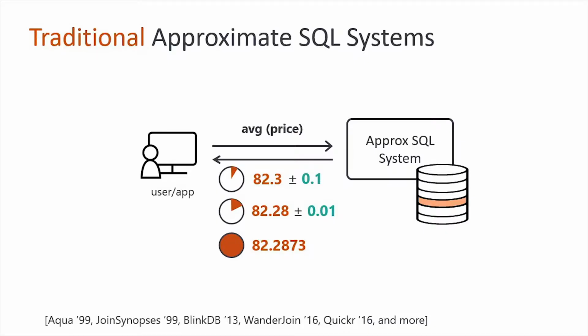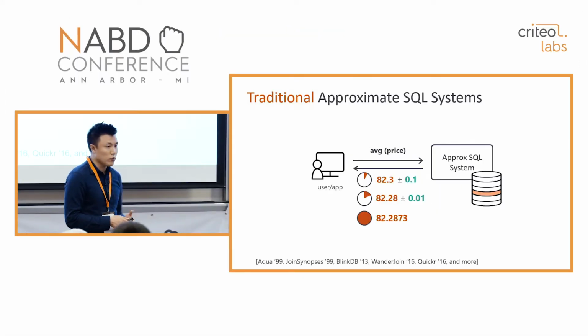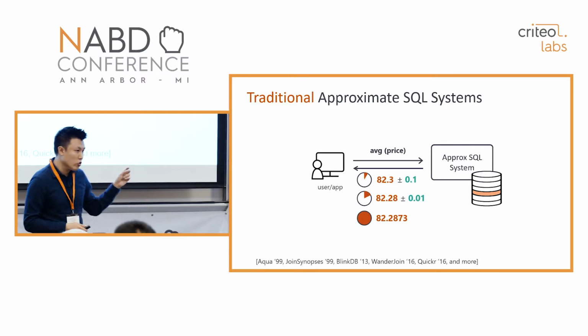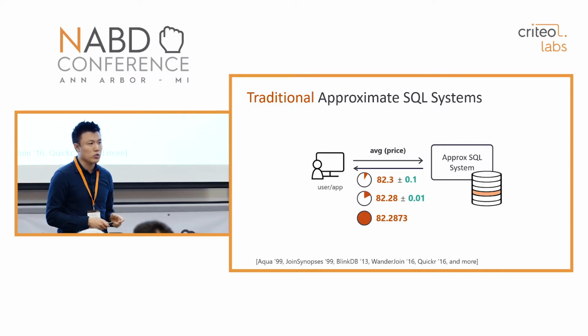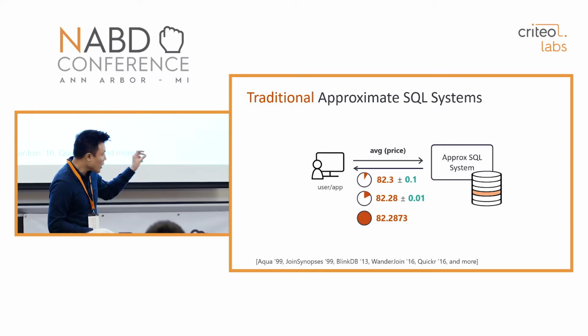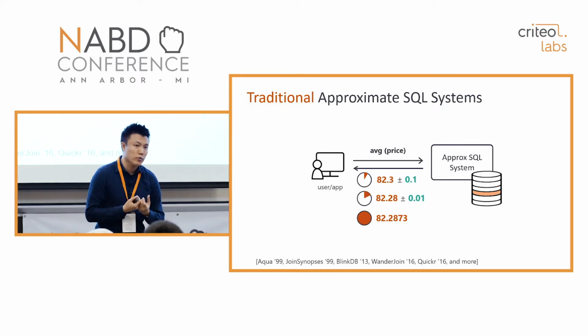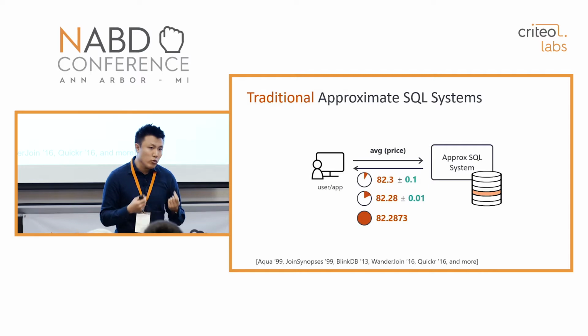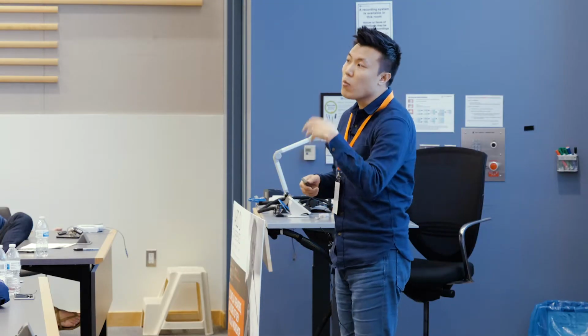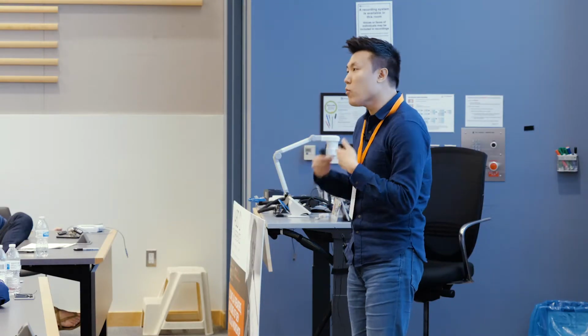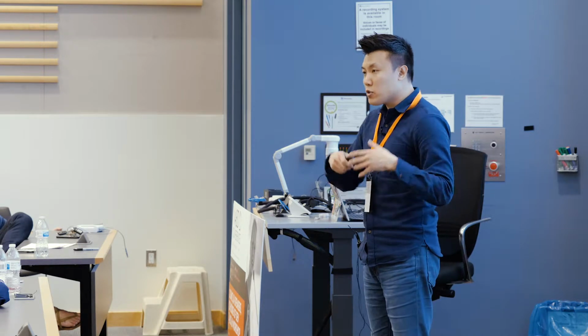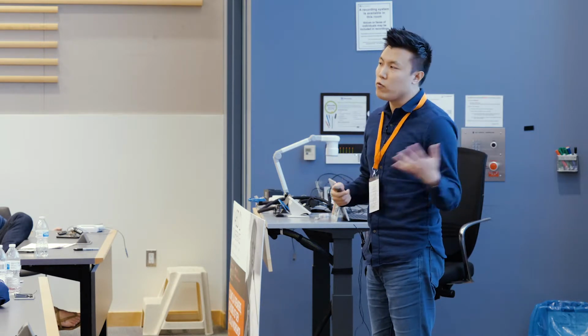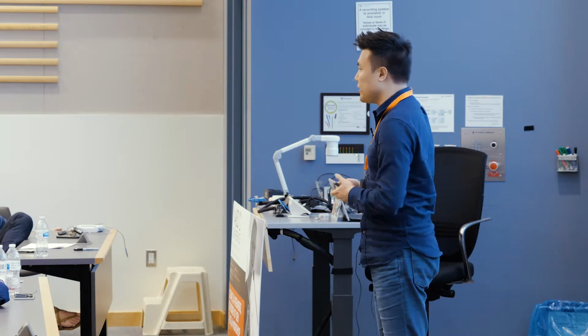And this is how the traditional Approximate SQL systems work. So the user submits some analytic query to the Approximate SQL system. Then the system determines if this query can be approximated using a tiny fraction of the data. If it can be approximated, then it returns an approximate answer along with the error bound. Let's say it took this amount of time for computing this approximate answer. If you allow more time for the system, then it returns a more accurate answer. If you decide it's worth waiting for full computation, then you can also get an exact answer as well.